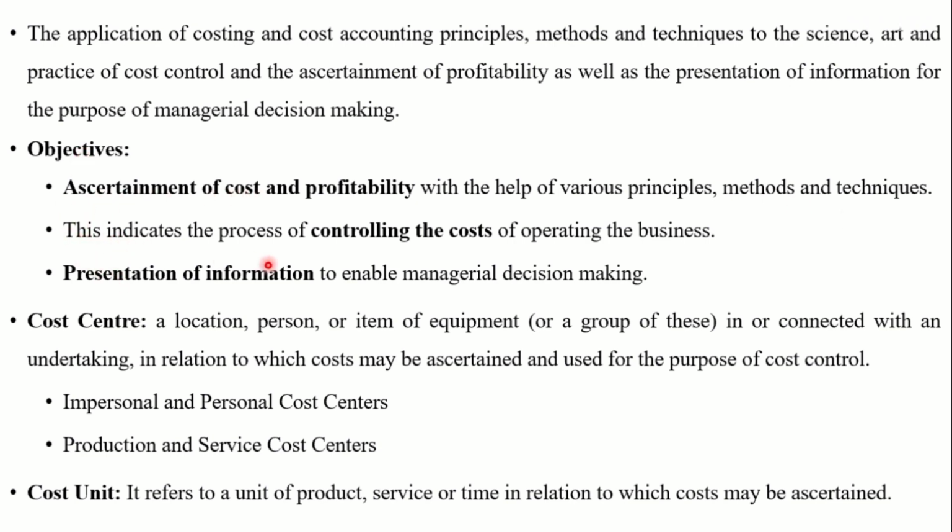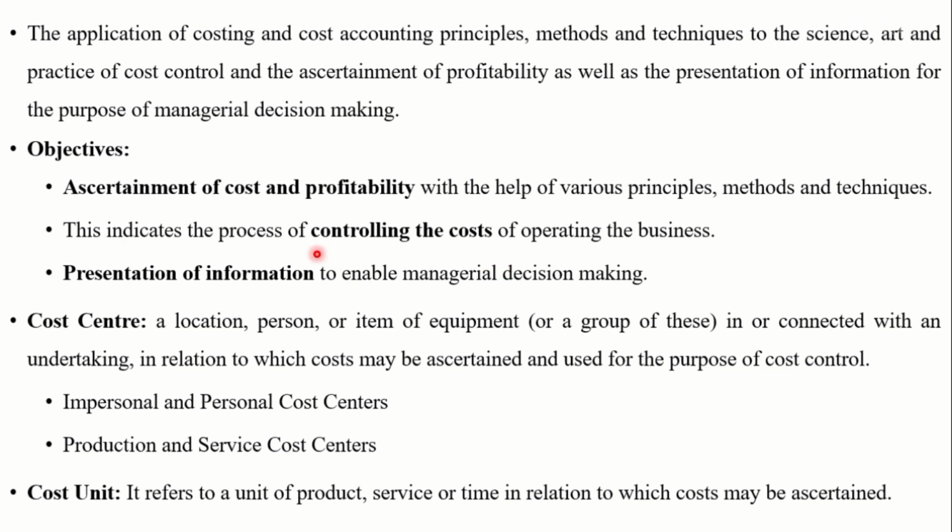The second objective is controlling the cost. This indicates the process of controlling the cost of operating the business. What does controlling the cost mean? This process involves some stages. First, plan the operations, which can be done by the establishment of budgets and standards. Then execute the plan, then measure the actual performance and compare plan and actual performance, then compute the variation between the plan and actual performance and take the decision to maintain the favorable variations or to remove the unfavorable variations.